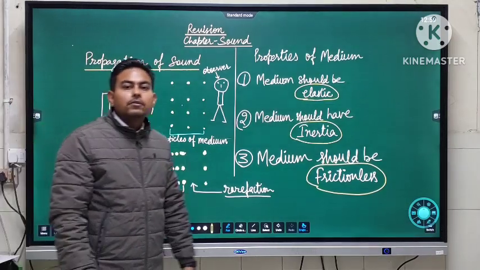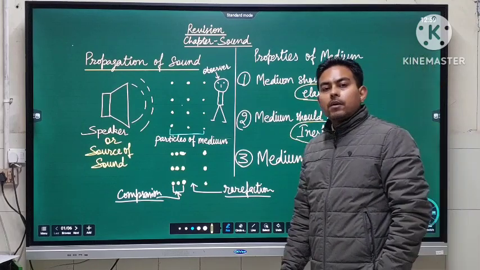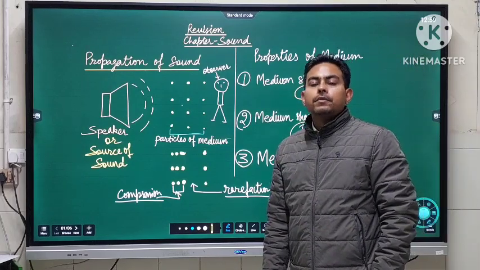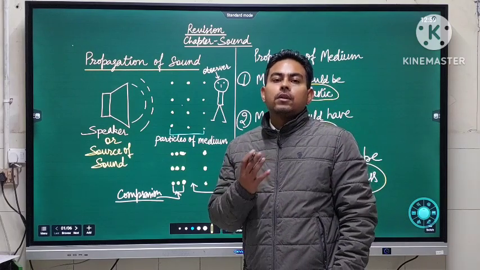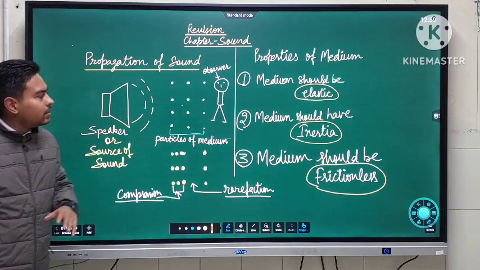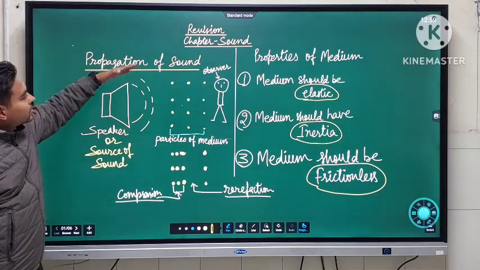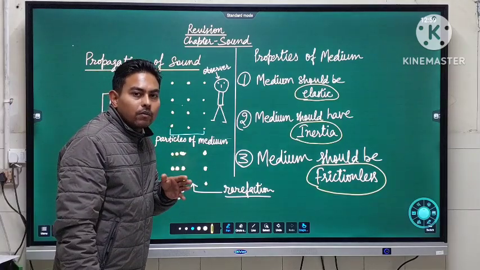Good afternoon, students. In this revision class, today our topic is propagation of sound, and afterwards we will discuss the factors affecting the speed of sound along with the factors which are not affecting the speed of sound. Previously we discussed how sound is propagated. This is the image which is showing how the sound is propagated.